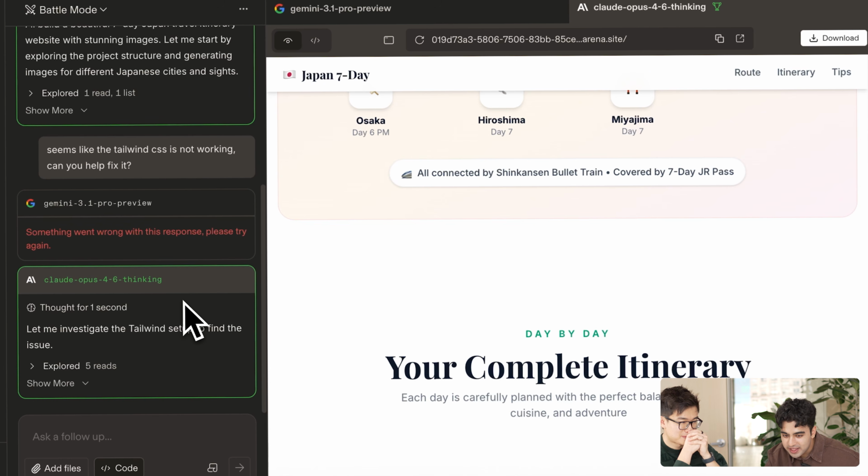Okay, we have the identity. So we see that Claude Opus 4.6 thinking versus Gemini 3.1 Pro preview, and Claude Opus wins. Amazing. I think errors like this are understandable, because the tasks that we are trying to solve here are much more complicated. It's not like in Text Arena where you ask a question and we have a pretty high success rate of two models streaming back. But here the model, as you can see, is calling multiple tools in one generation. It's going back and forth. So it's very likely to have these errors.